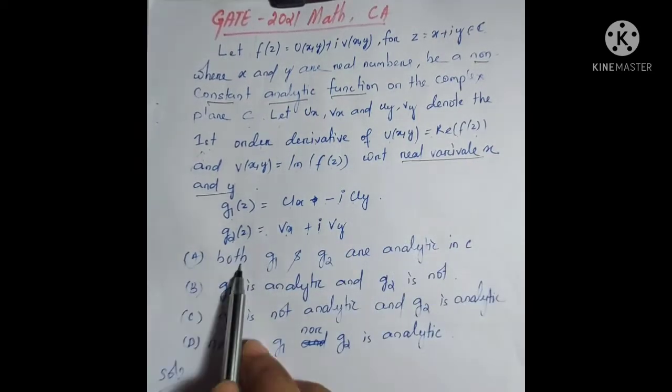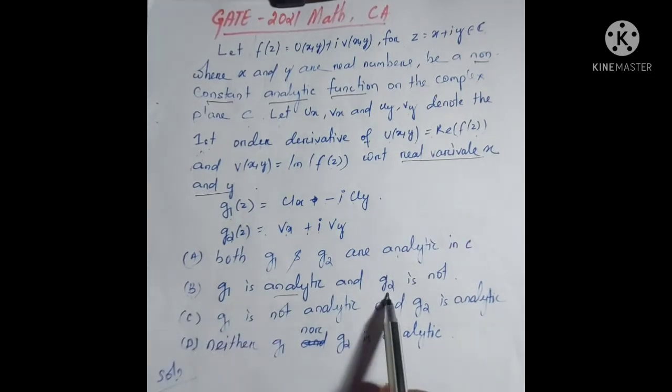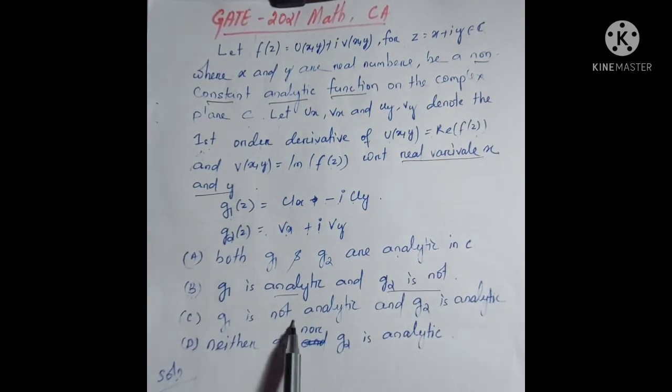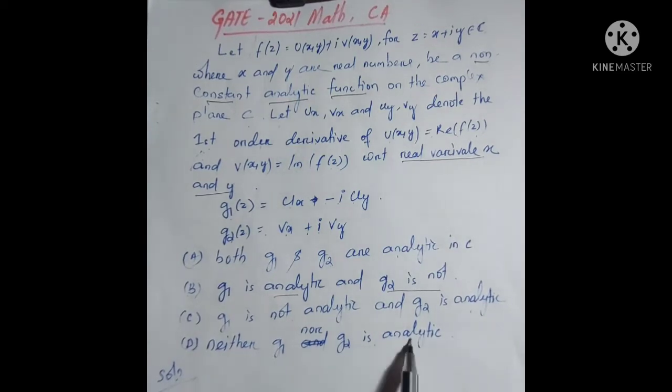Then option A, both g1 and g2 are analytic. Option B, g1 is analytic but g2 is not. Option C, g1 is not analytic and g2 is analytic. And option D, neither g1 nor g2 is analytic.